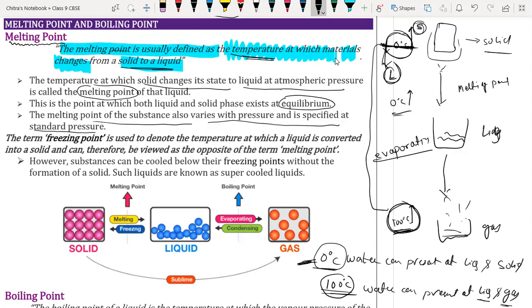Like gases, if we apply high pressure to a gas, it converts into liquid form. The LPG cylinder that we use at home contains a highly compressed gas, which is present in liquid form, and that's why it is named LPG, liquefied petroleum gas.